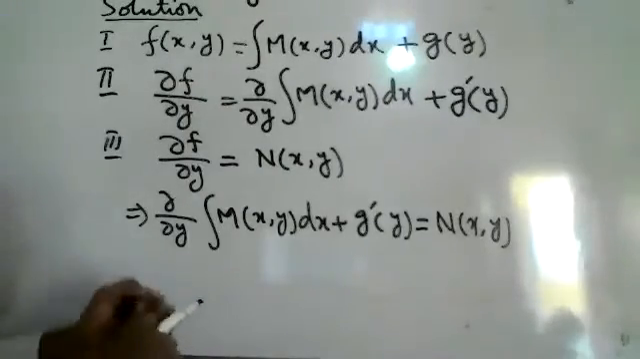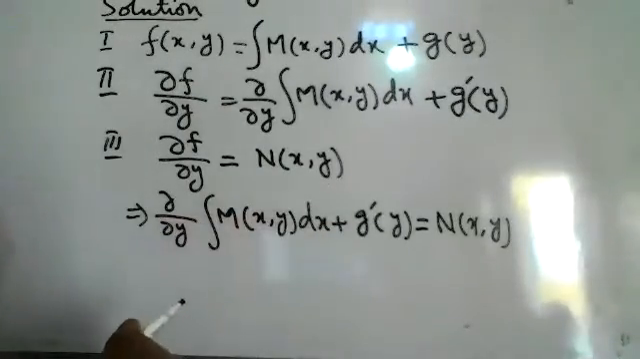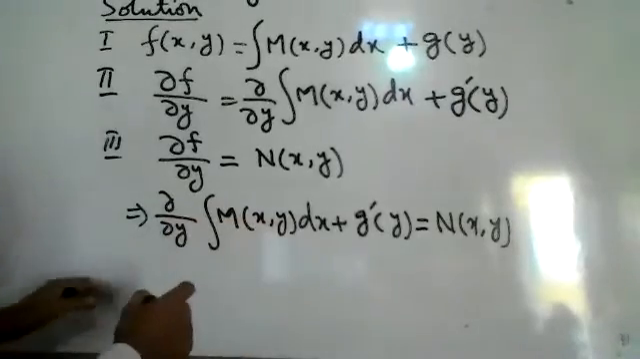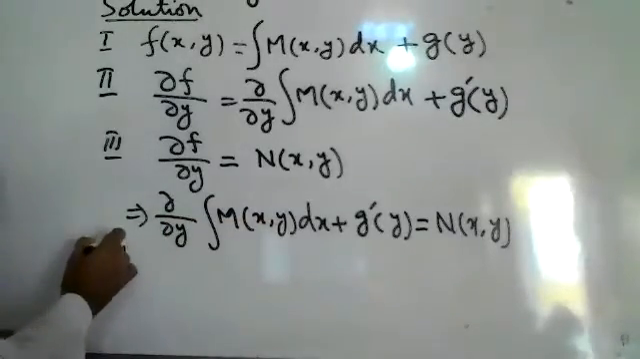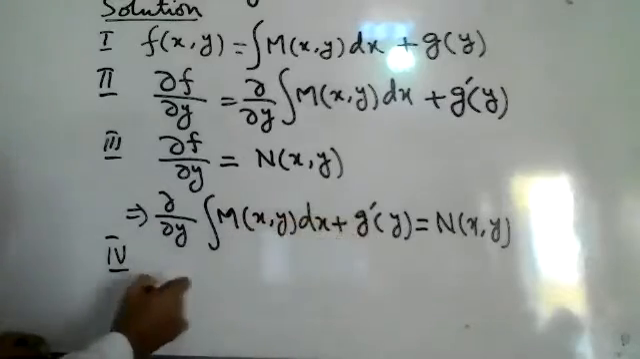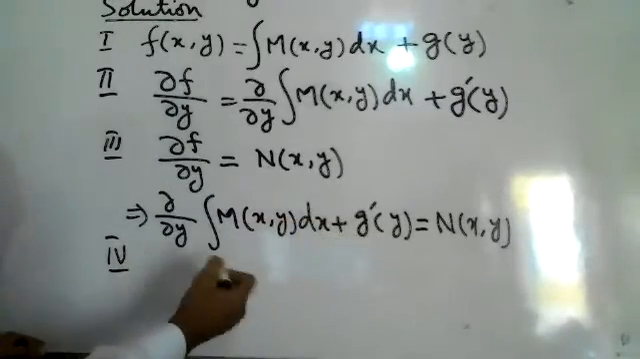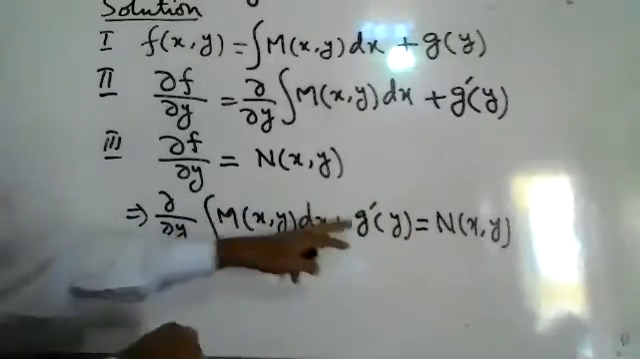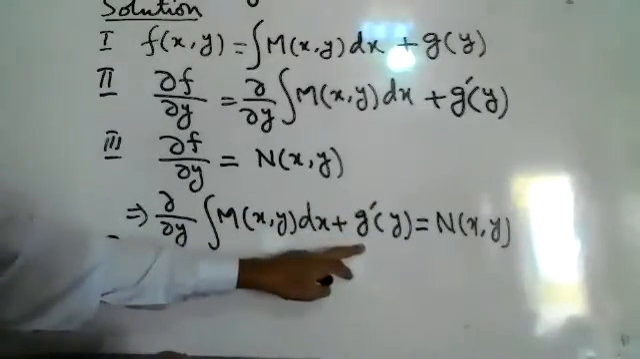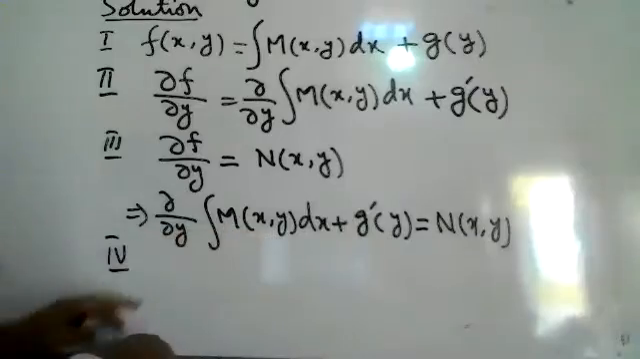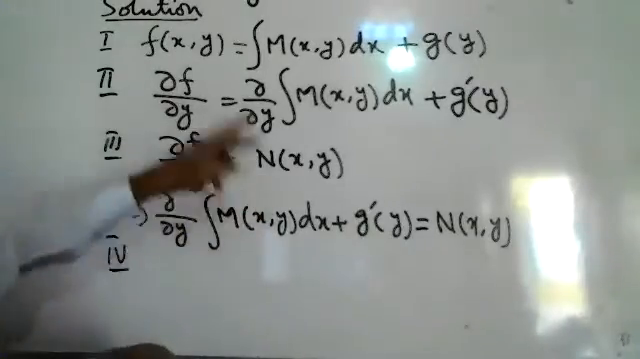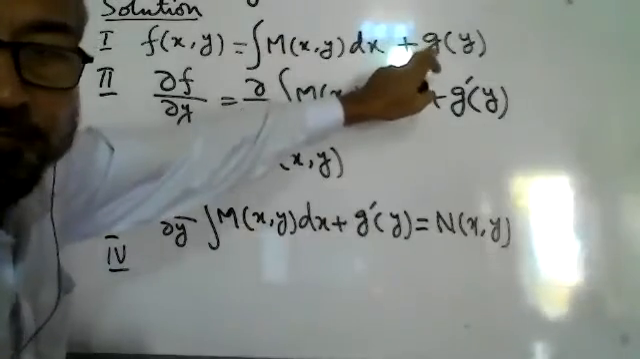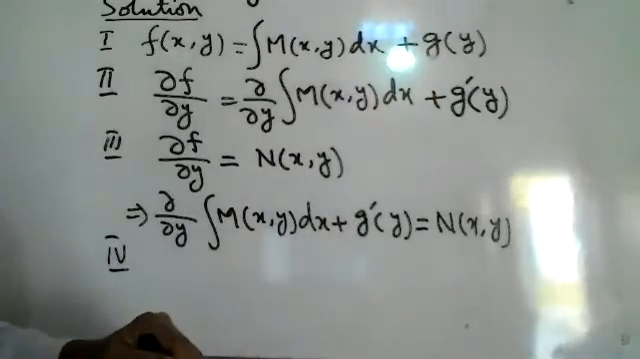And after that, we will find the value of g dash y. So g dash y will become something, and then we will find the value of g of y by integrating. G dash y is the derivative. We will integrate this one to find the value of g of y, and this g of y will be substituted over there. That will be the answer.